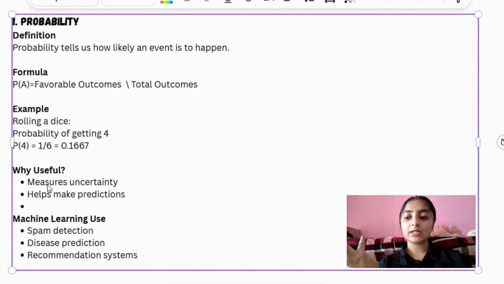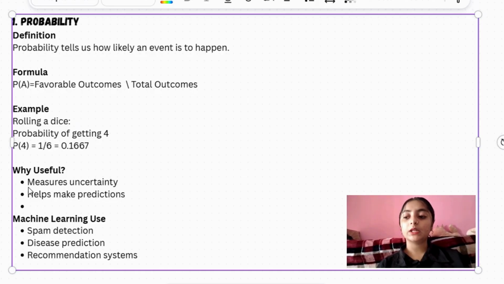It measures uncertainty. What is uncertainty? Let's see. Uncertainty is nothing but possibility; probability helps us measure how likely something is, how likely something is going to happen. We don't know whether it has happened or not, it's going to happen. Like, will it rain tomorrow, or will a customer buy this product or not, or we don't know if the patient has a disease or not. Like this it will be calculated, how likely something is going to happen.